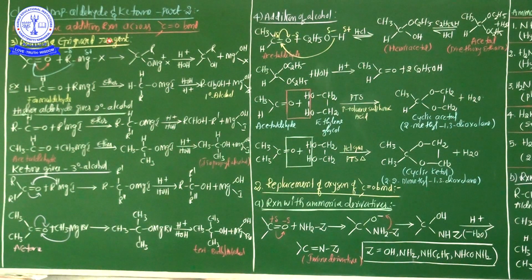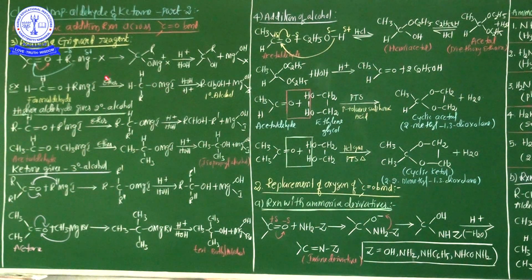The carbonyl group adds on to the Grignard reagent. Here the carbonyl group is nothing but either aldehyde or ketone. The carbonyl group adds on to the Grignard reagent to form an addition product, which on hydrolysis yields alcohol. In this reaction, the alkyl or aryl group of the Grignard reagent is transferred to the carbon atom of the carbonyl group and magnesium halide adds to oxygen.